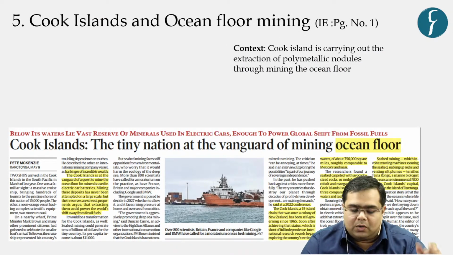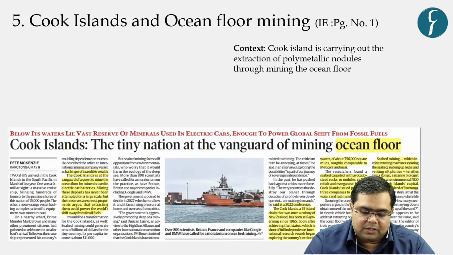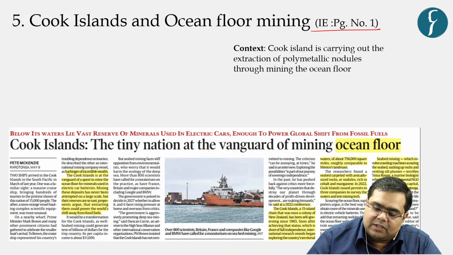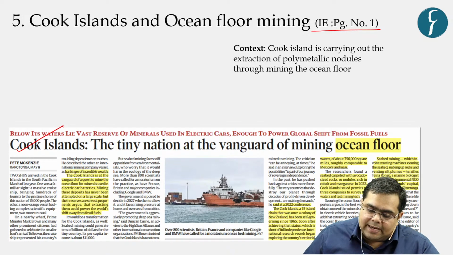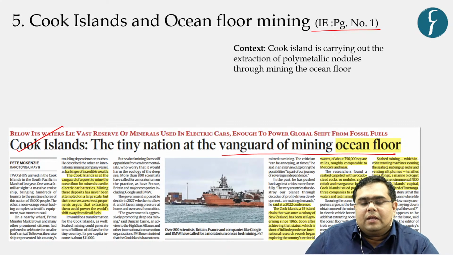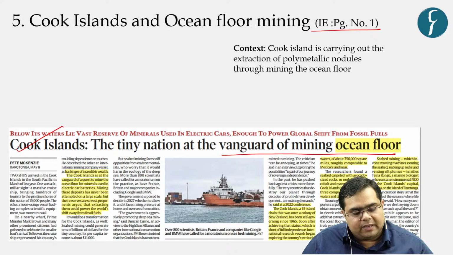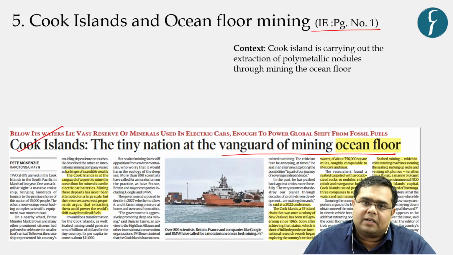Lastly, we move on to the next MCQ. The question is inspired by a news that was given on Indian Express page number 1. What is the headline? Cook Islands, a tiny nation at the vanguard of mining ocean floor. So if you have been following the DNS regularly, we mentioned one of the treaties with respect to nuclear disarmament in the DNS that was conducted in previous month.